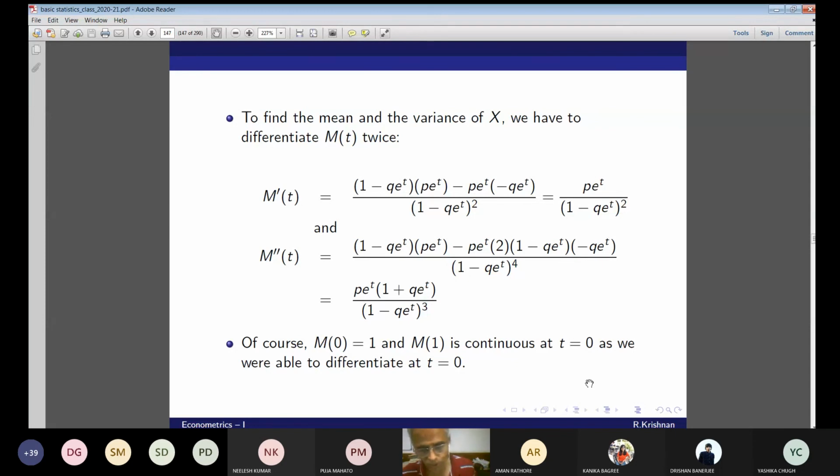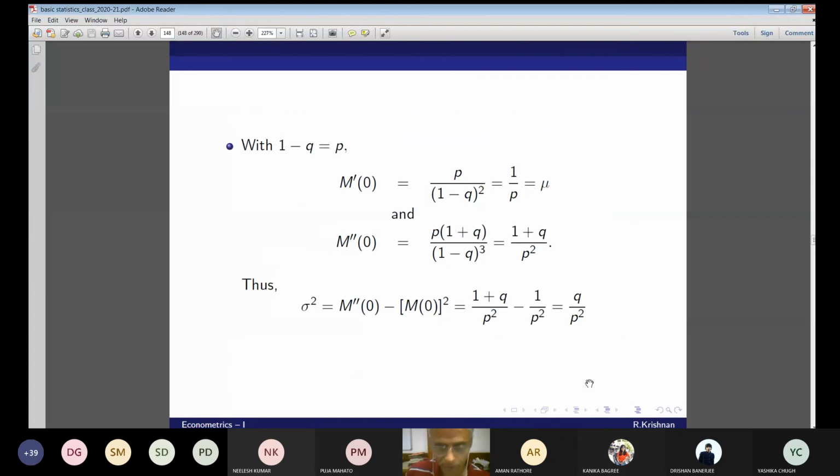Now this is also a geometric distribution. M(0) is equal to 1. You see 1 minus q is equal to p, M prime(0) is equal to mu. So M double prime(0) is equal to (1 plus q) by p square. So what is the variance? Variance is nothing but q by p square.